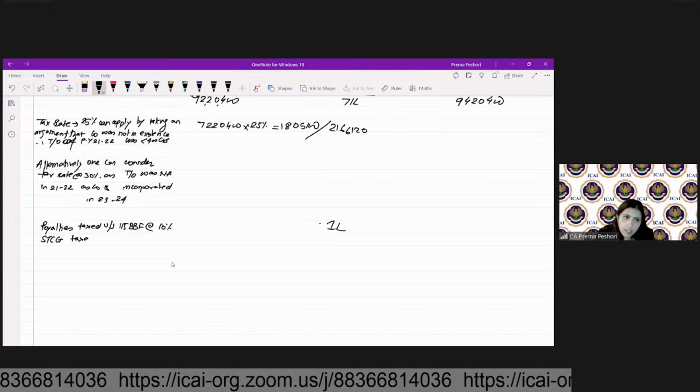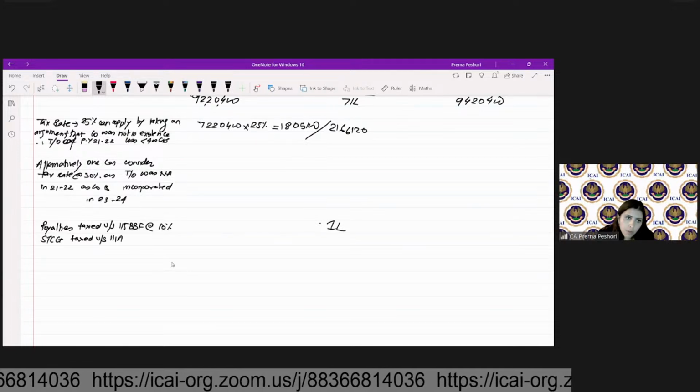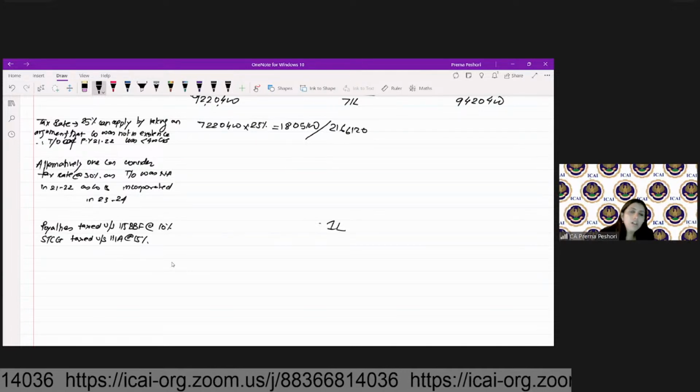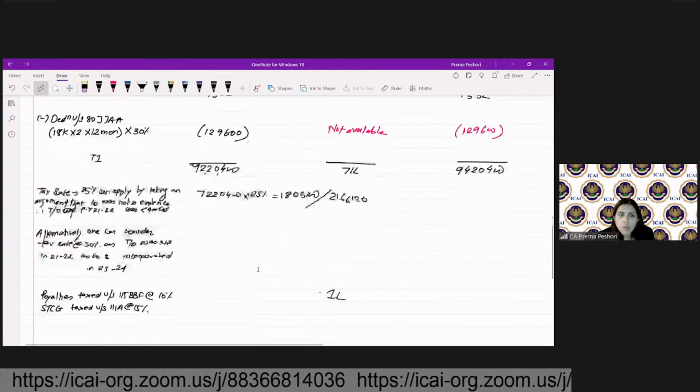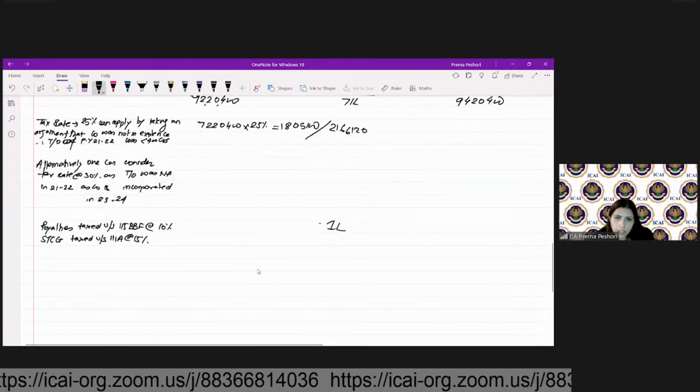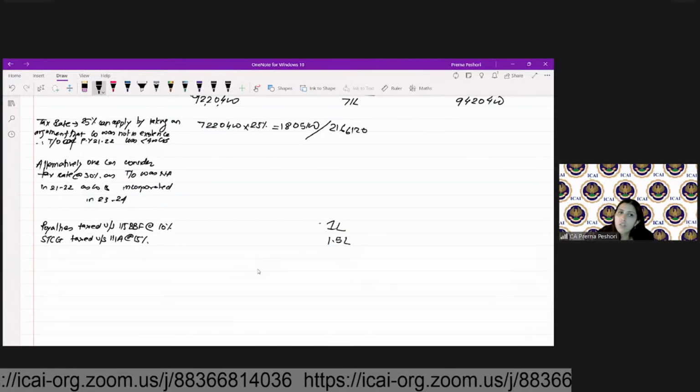STCG taxed under section 111A at the rate of 15%. So which is again what? 1.5 lakh. Fine.